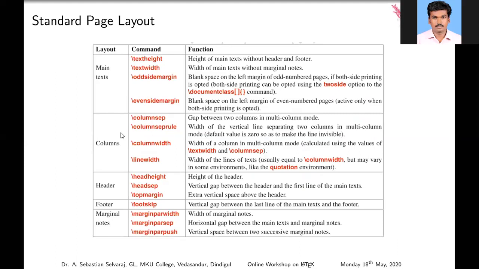Likewise, many journals provide their own article class. Column separation: how many columns? Two columns, three columns, and so on. The header should appear like this only. In the footer, your name and the author's name appear like that. This is the standard page layout. That's optional.